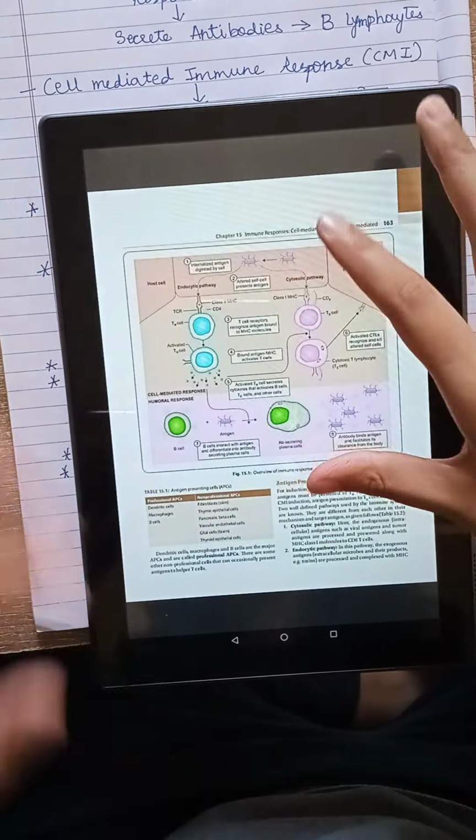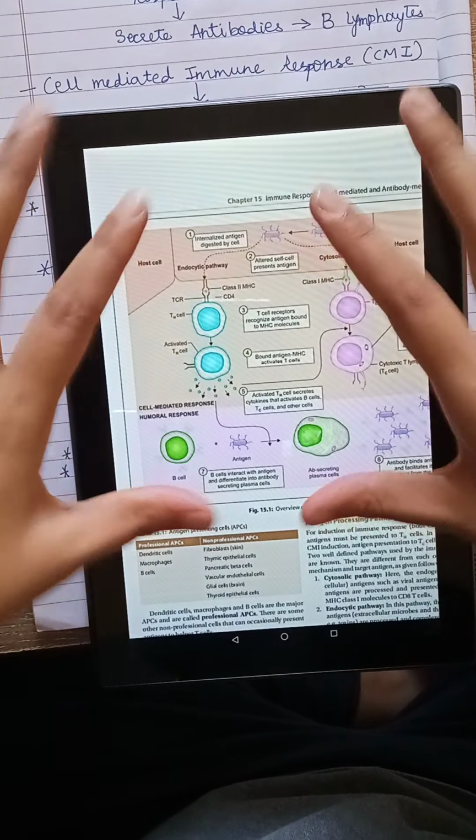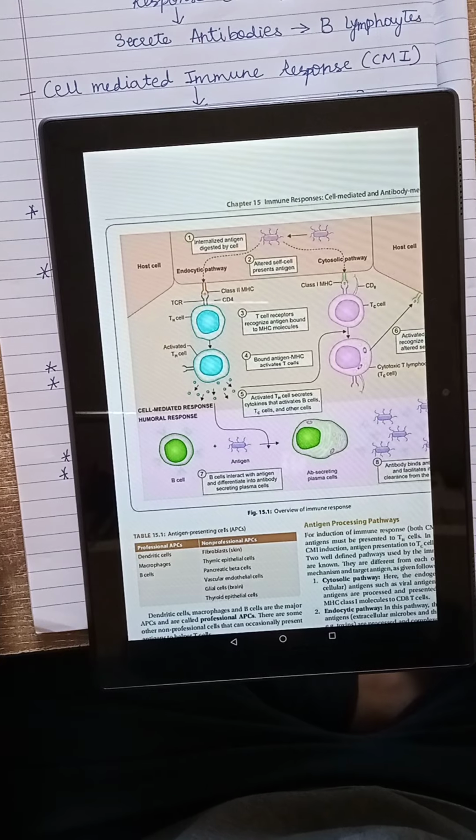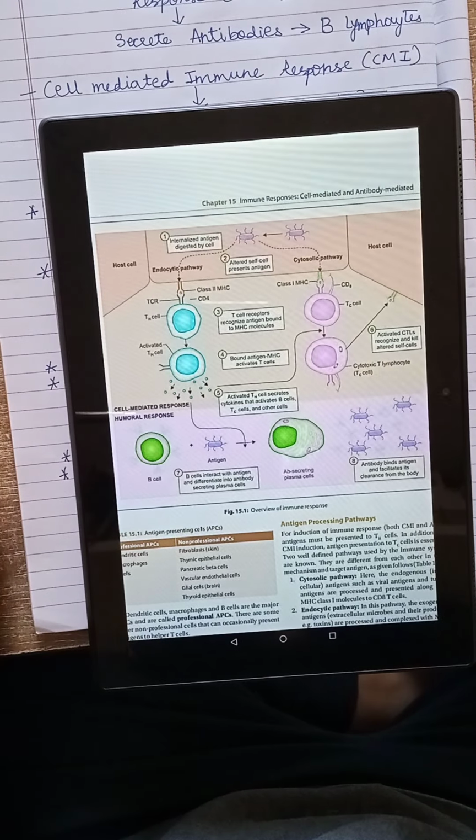So this is the basic brief idea about how the immune response works, and everything in further detail will be dealt with in the next video.